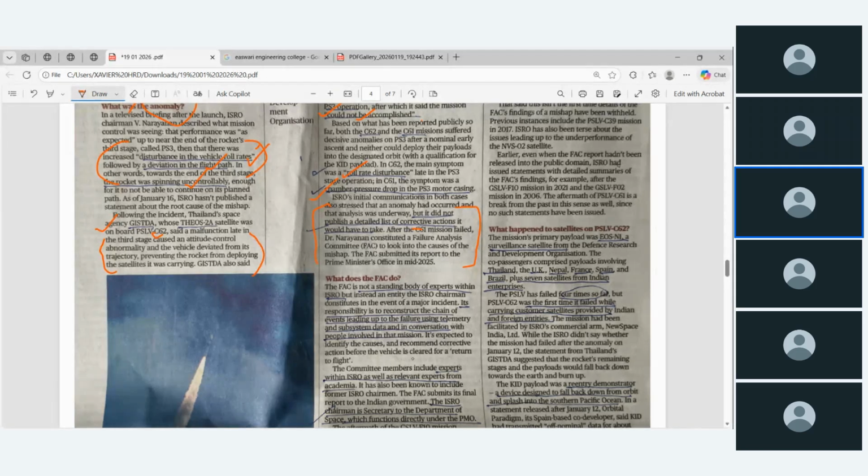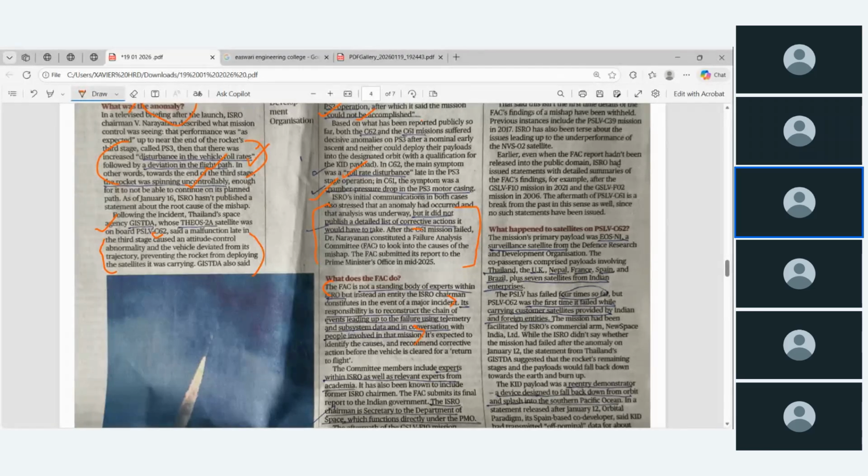The failure analysis committee is not a standing body of experts within ISRO, but instead an entity the ISRO chairman constitutes in the event of a major incident. Its responsibility is to reconstruct the chain of events leading up to the failure using telemetry and subsystem data and in conversation with the people involved in that mission.